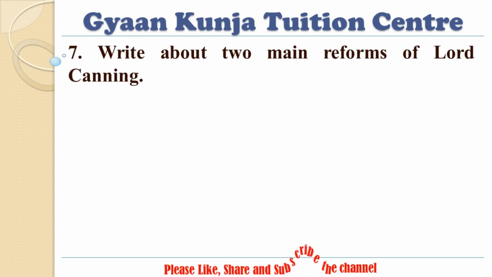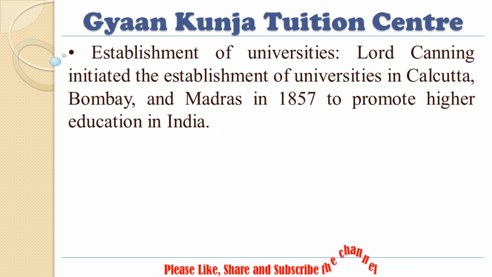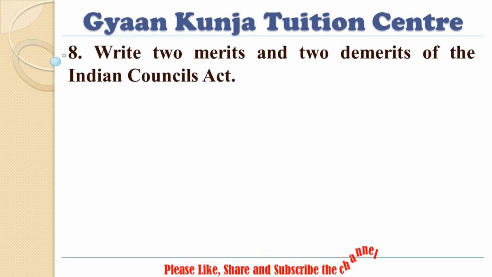Write about 2 main reforms of Lord Canning. Answer. 2 main reforms of Lord Canning were: Introduction of the Indian Councils Act, 1861. This reform allowed Indian representatives to be included in legislative councils, marking the beginning of legislative reforms. Establishment of universities. Lord Canning initiated the establishment of universities in Calcutta, Bombay, and Madras in 1857 to promote higher education in India.